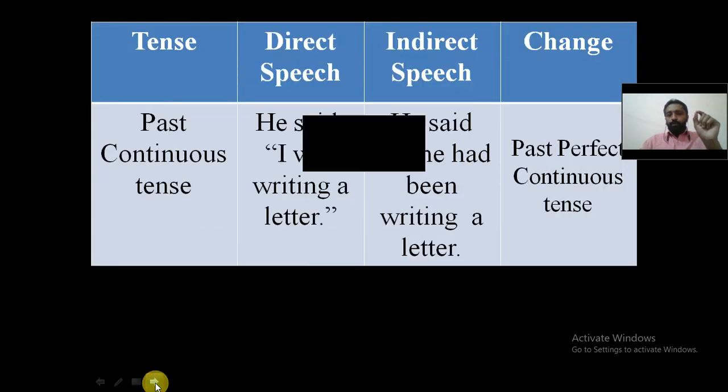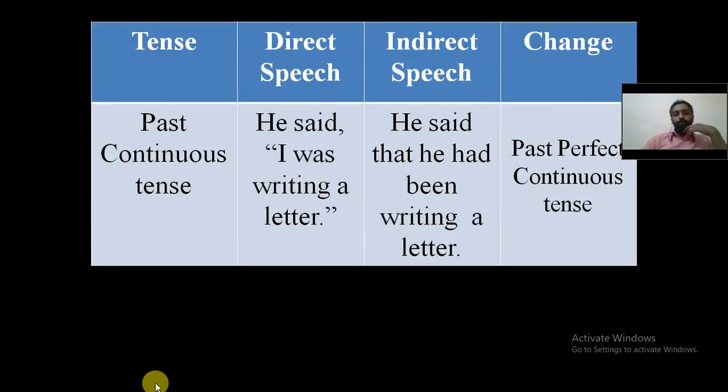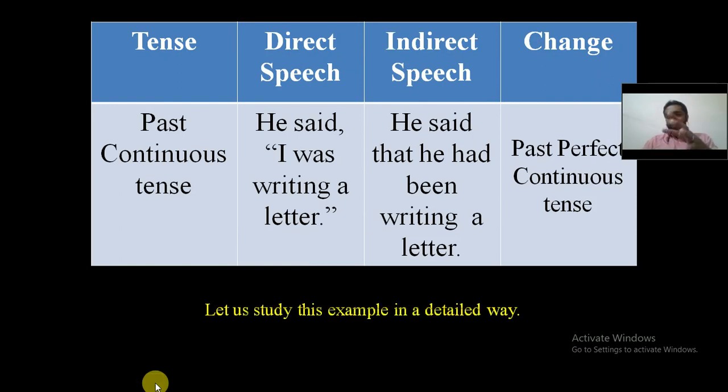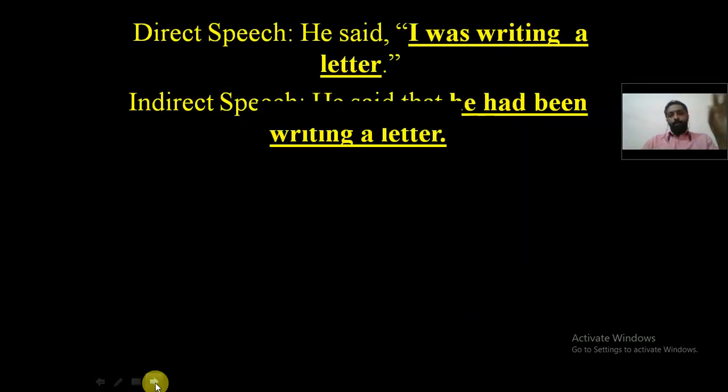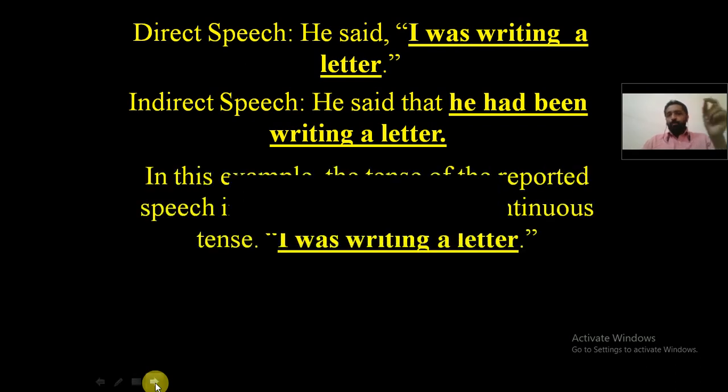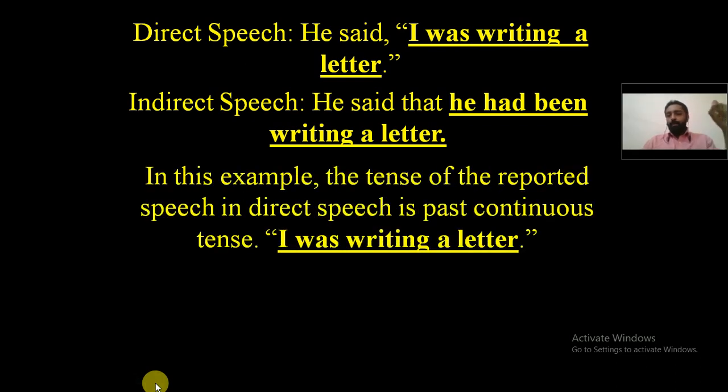Now moving on to the next one, that is past continuous tense. Past continuous tense is converted into past perfect continuous tense. Go through the example here. See, I have given the direct speech. He said, I was writing a letter. There is an example for past continuous tense. That is converted into he had been writing a letter.